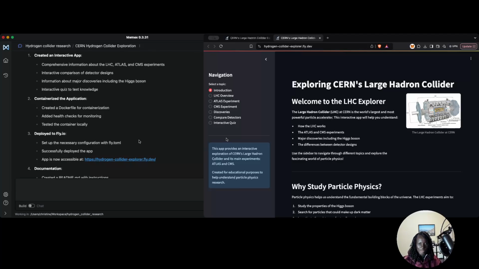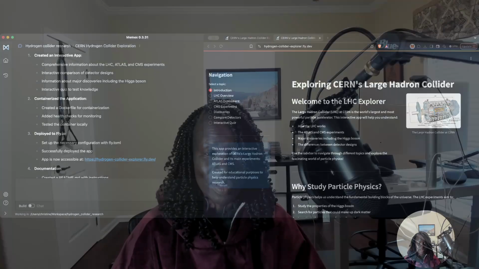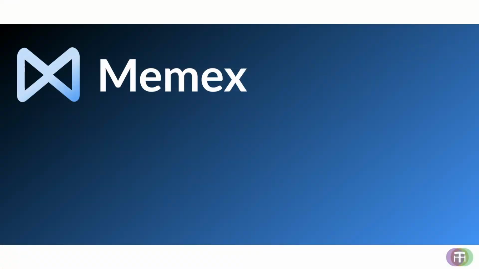Very easy to do. Basically all I did was give it an example prompt. I was just curious about the sun and then the Hadron Collider. I asked a few questions and then I said, just give me an app. So you can see how easy it was to start from questions and curiosity and build the app. It was very agentic, and Memex is actually pretty good to use. I'll definitely be using it in the future, especially to spin up really quick apps. So that's what you get.